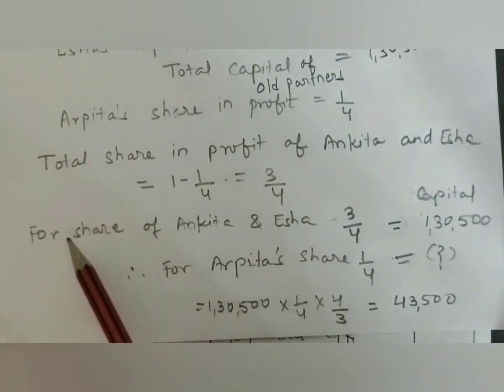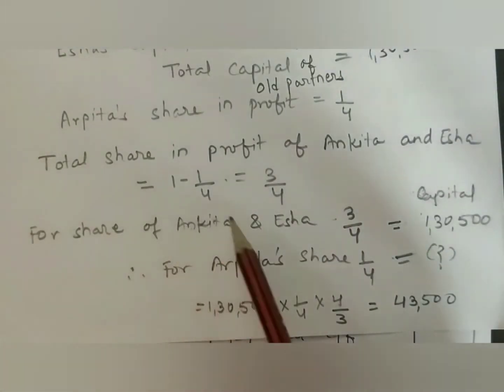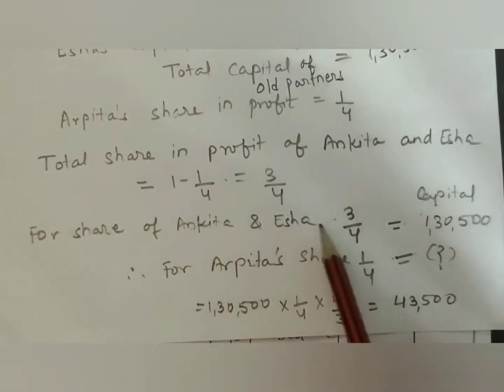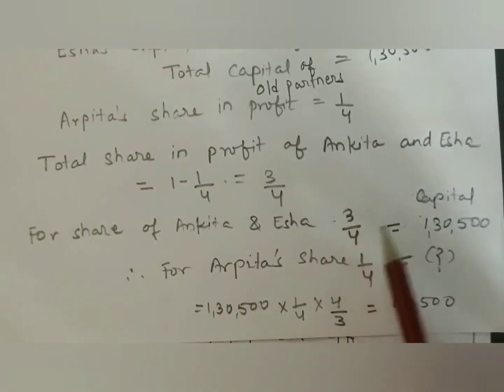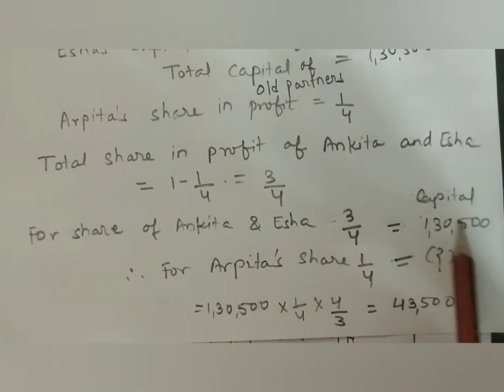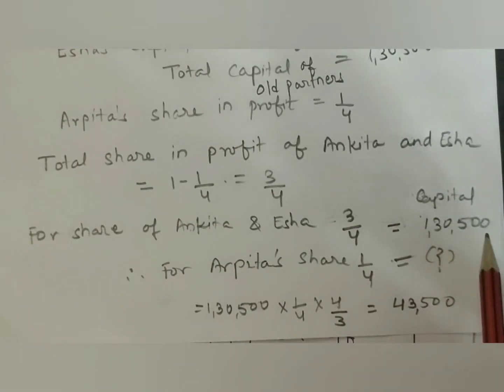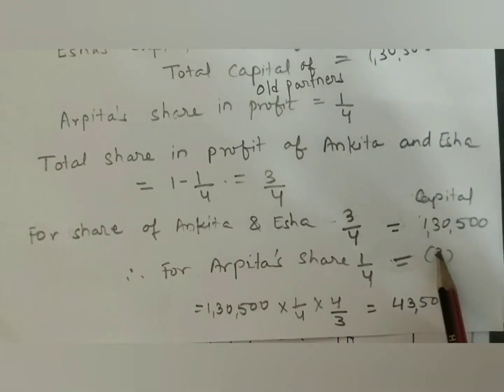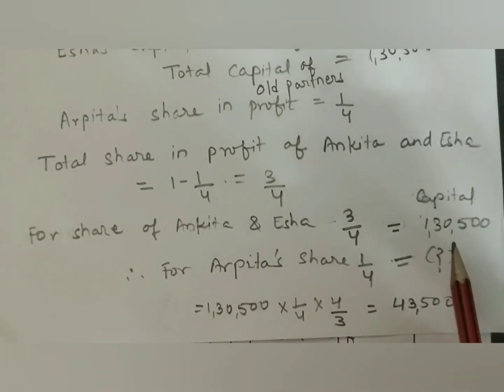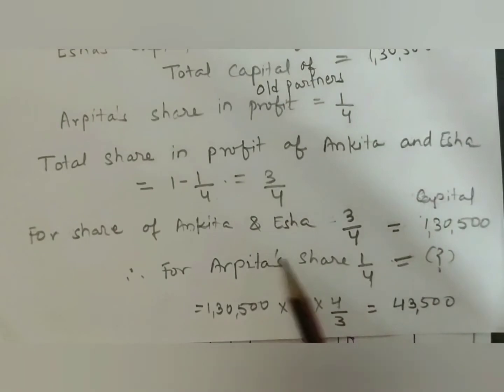Now, for the total share of Ankita and Isha, that is 3 by 4, if the total capital amount is 1,30,500, then what will be the amount of capital for Arpita's share, that is 1 by 4?